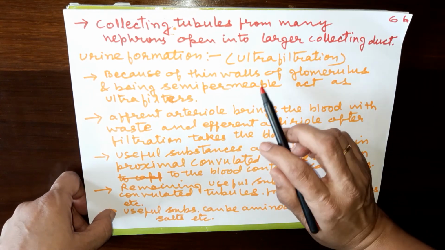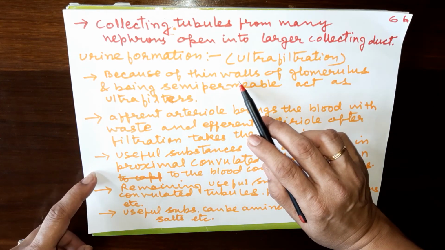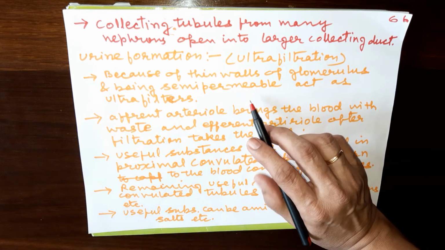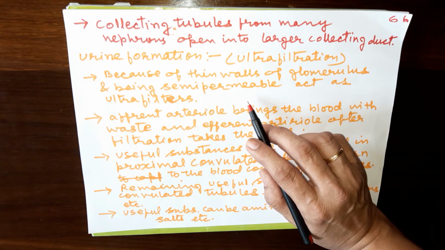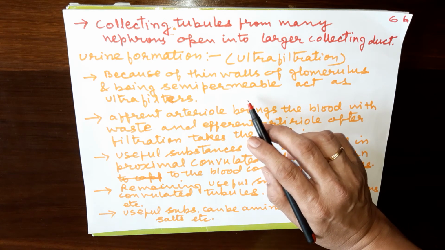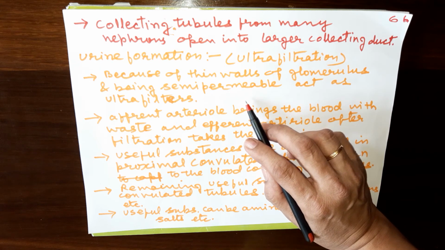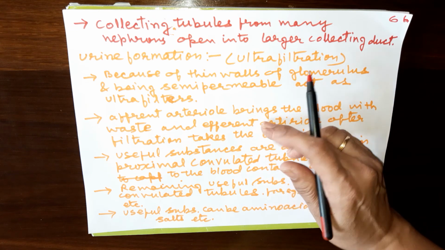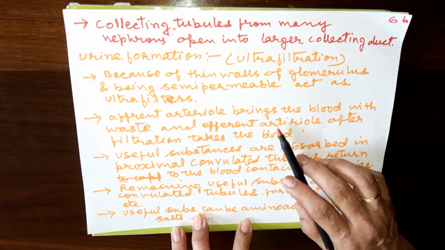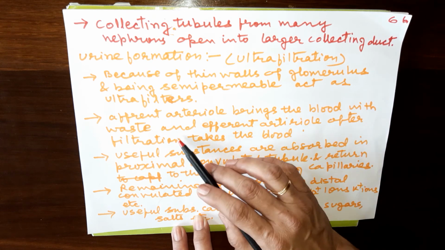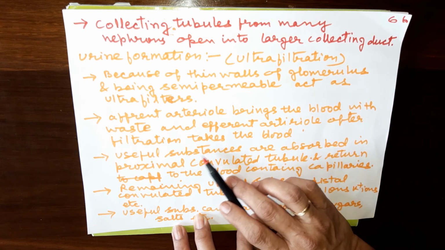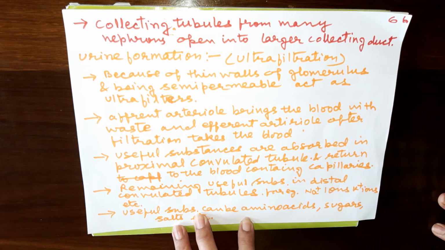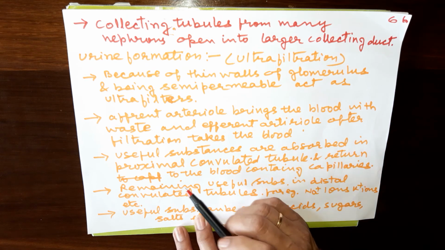Okay. Now glomerulus are very thin tubules. They have thin walls also, and they are semi-permeable. So therefore they act as ultrafilters. And they can filter easily because they don't allow all the substances to pass through them. So only waste is passed through them. Now the afferent arteriole brings the blood, again I told you, with the waste, and the efferent arteriole after filtration takes the blood to the capillaries. From capillaries it will go to the veins.